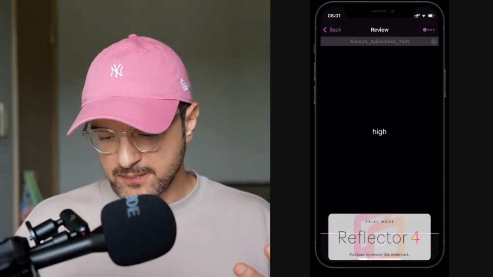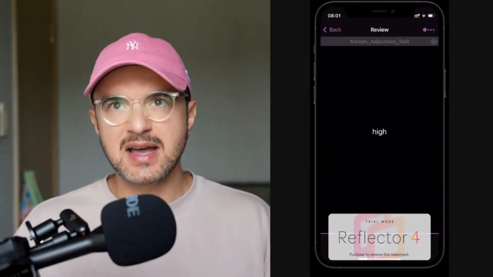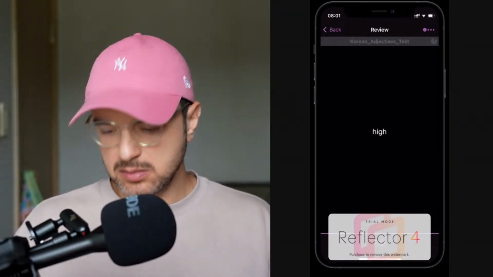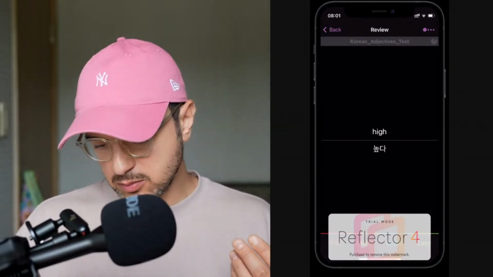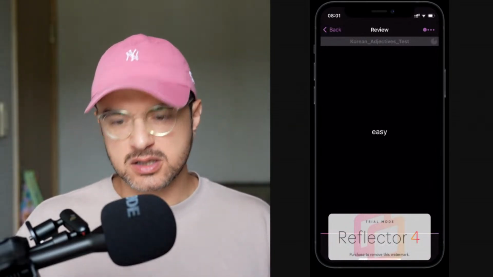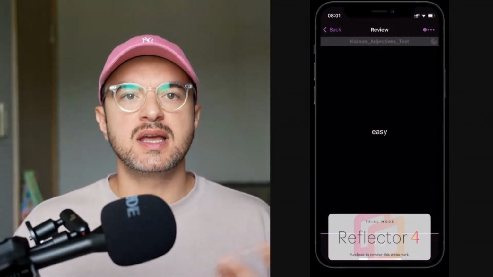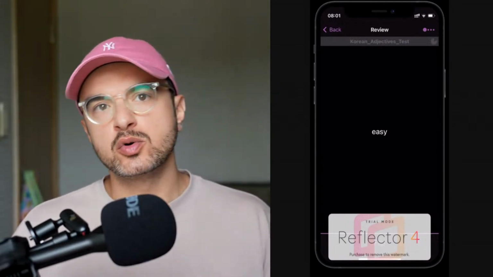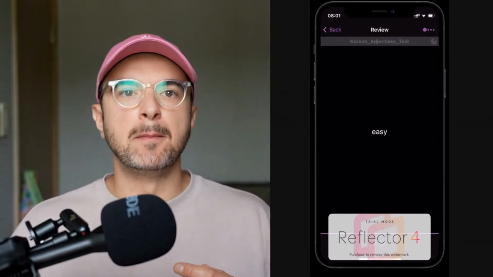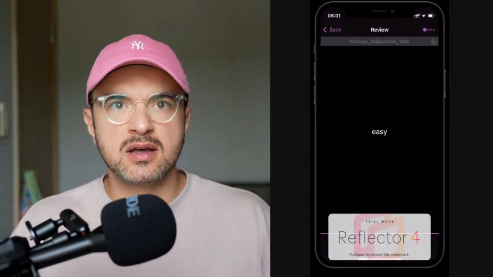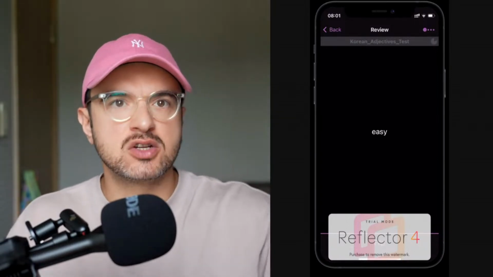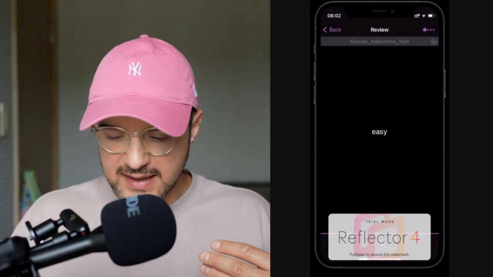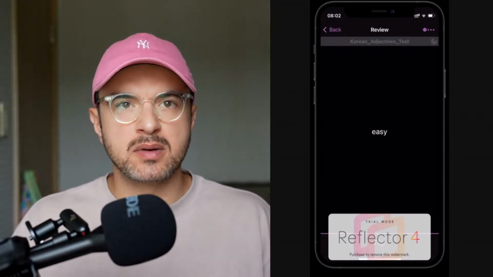But then if something is hard, like for instance, I think it's nopa, maybe noppa, okay, but it wasn't so easy for me, so I'm going to mark it as hard. In that case, the app is going to repropose this word to me more frequently, in a very short amount of time. And so this makes it very easy for you to remember words.